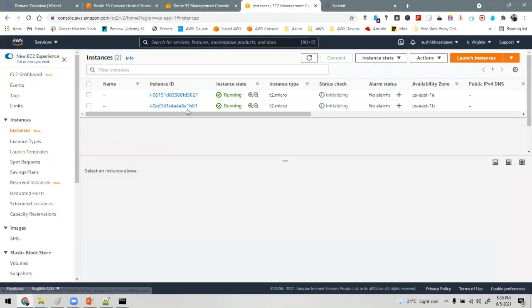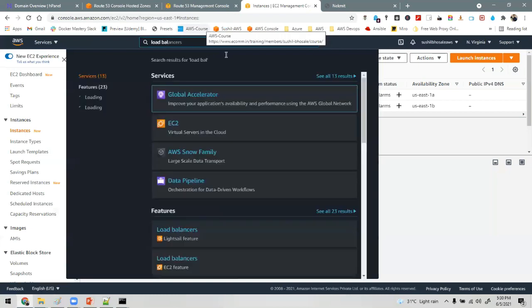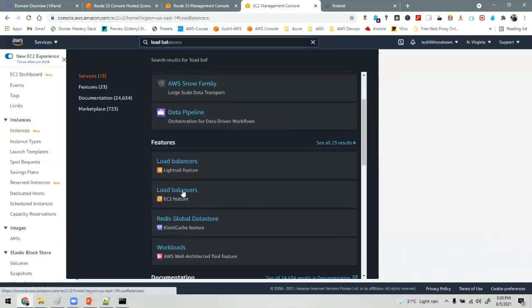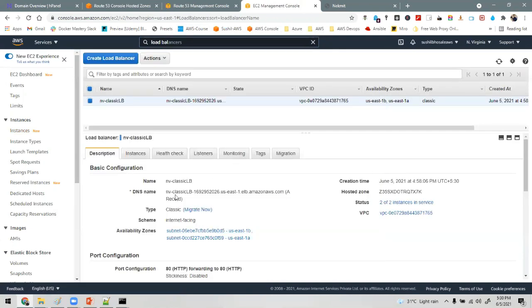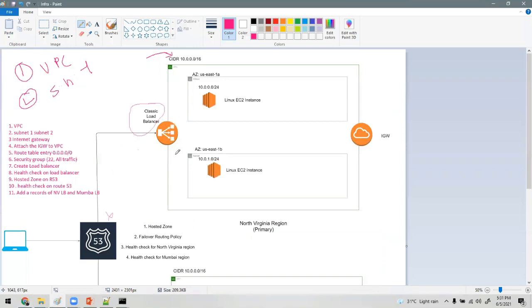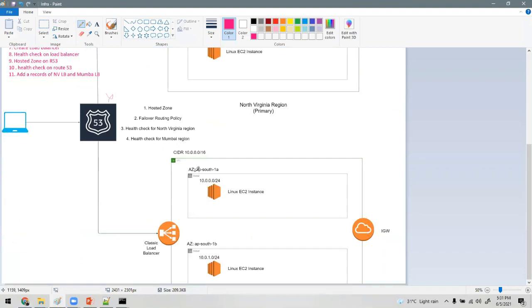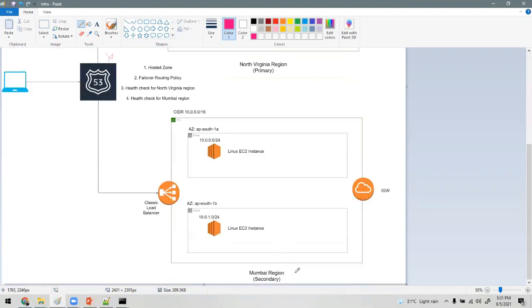That is my load balancer, so we put its DNS name, and this is the health check. And the same thing we have replicated via Terraform for the Mumbai region.